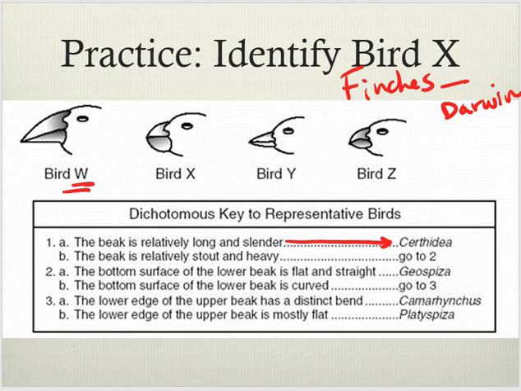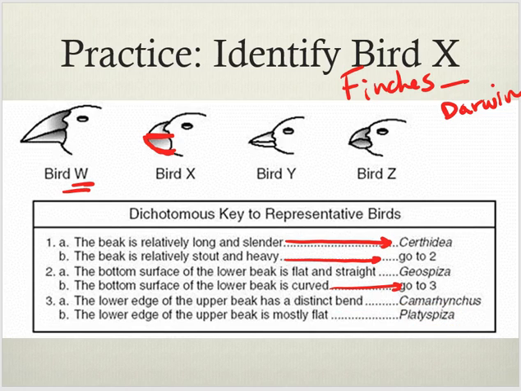All right. Bird X. Long and slender or stout and heavy? Stout and heavy. So we go to number 2. Is the bottom surface of the lower beak flat and straight, or is it curved? Right here it's curved, so we go to number 3. Does the lower edge of the upper beak have a bend or is it flat? Here's the upper beak. Is the bottom of the upper beak flat or bent? It is flat. All right, so it is this one down here at the bottom. Okay.